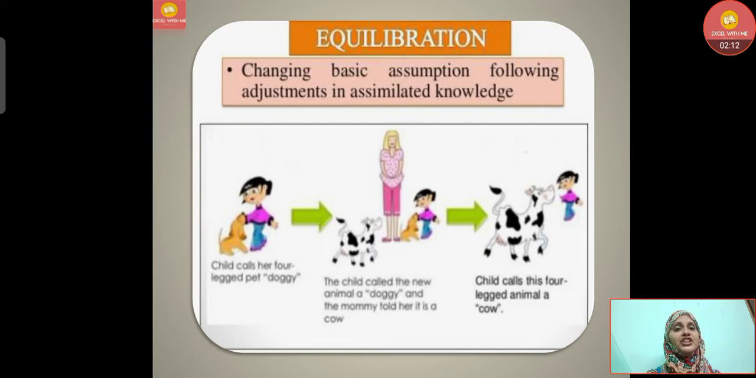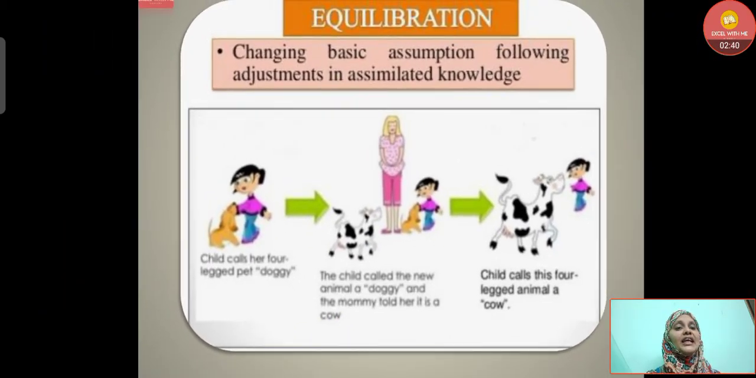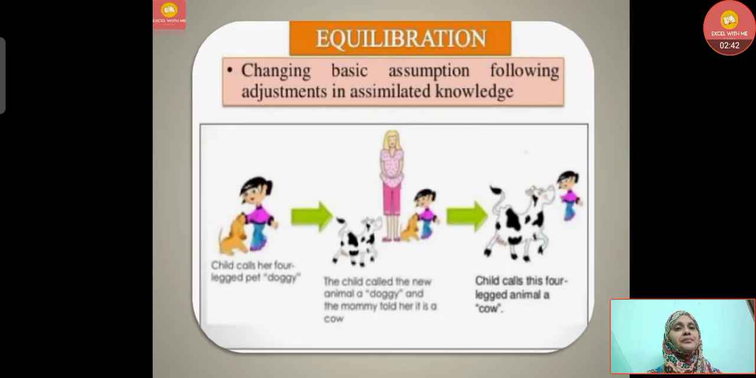Next, equilibration: changing basic assumptions following adjustments in assimilated knowledge. For example, a child calls her four-legged pet a doggy. The child called the new animal a doggy and the mummy told her it is a cow. That is adding information. This is a doggy and this is a cow. The child now calls this four-legged animal a cow. That is where equilibration occurs.